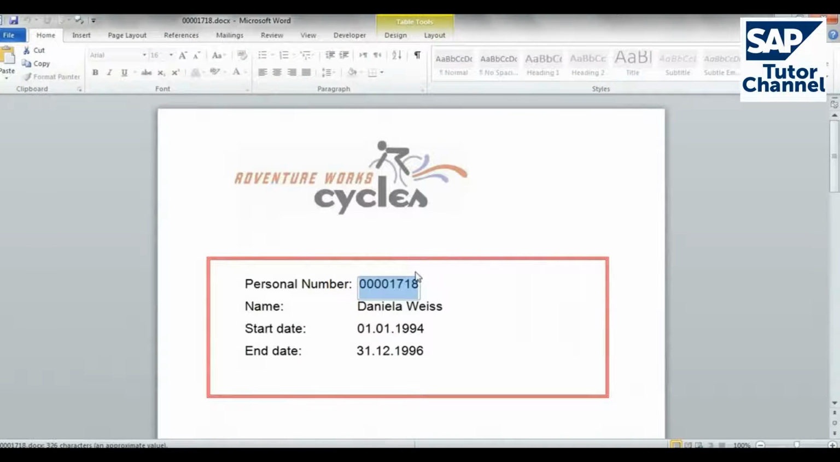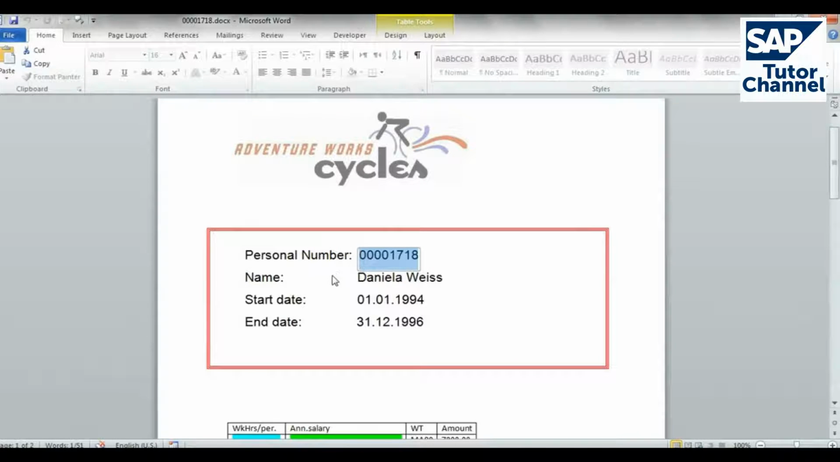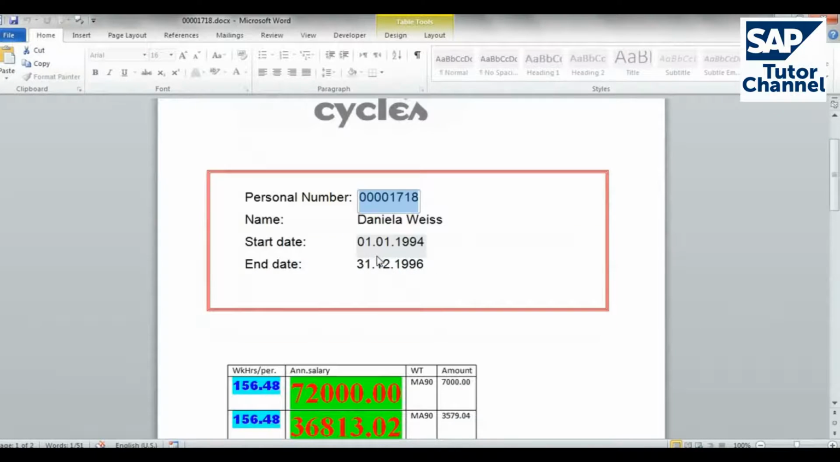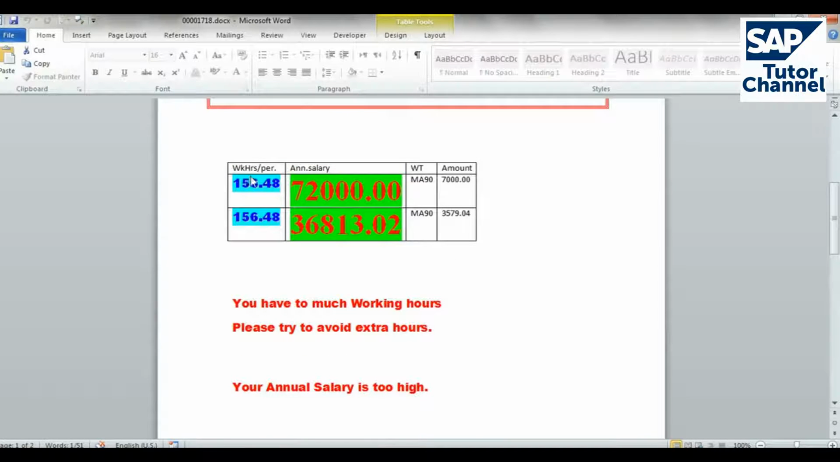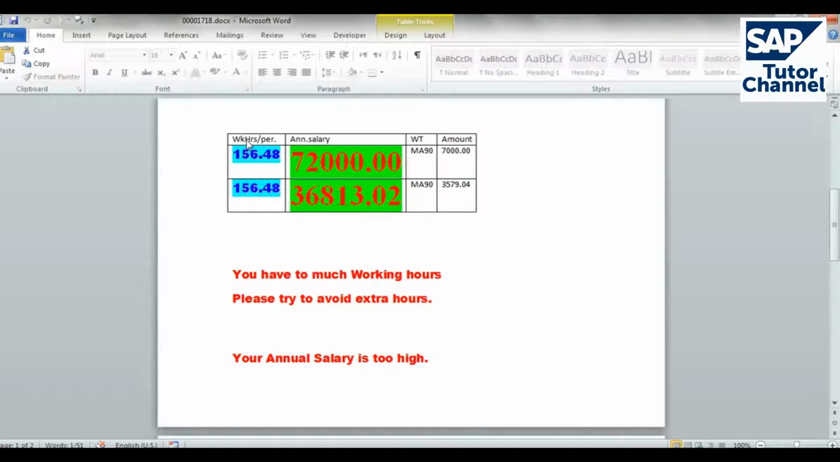Well, we see that the data in the upper fields is filled with the name and the dates, personal numbers, and then we see the table that we saw before in the template. We see that this filter made the condition true, so it changed the properties of these cells. Look in here, it changed the properties of the work hours and the annual salary, because we say that if it's bigger than 100 and also this one is bigger than 100, that's what we see.